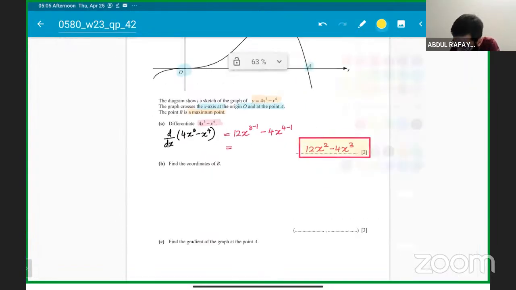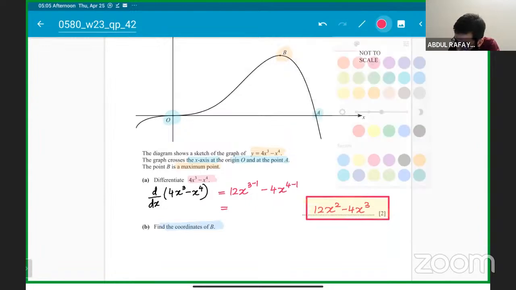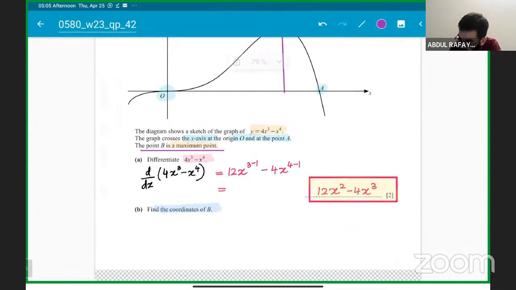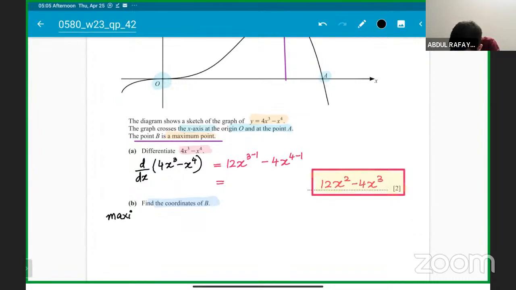Then we have to find the coordinates of B. So follow carefully. Coordinates of B, basically they're asking about the x and the y values. Coordinates always means the x and the y value, students. So this is the maximum point. Point B is a maximum point. Make sure you write down for the examiner that you know all the theory and concept. Maximum point is basically the stationary point. Okay, everyone getting it, guys?